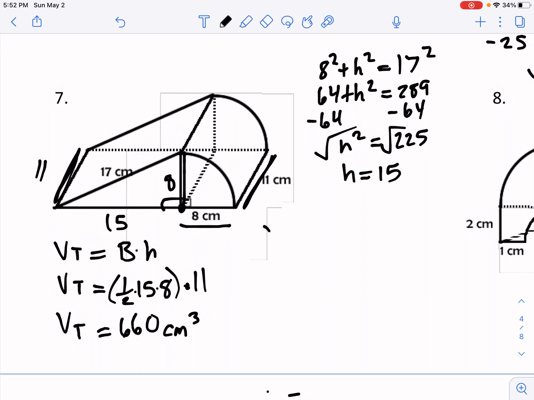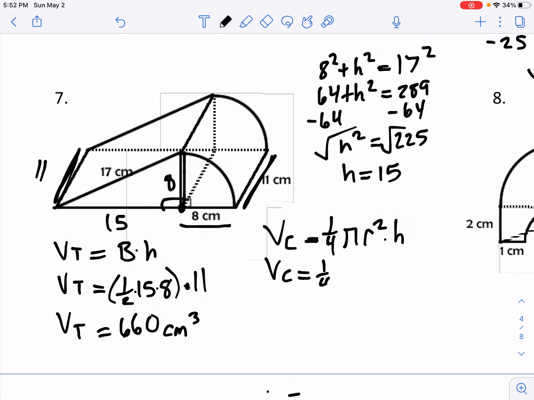But then we also have to find the volume of, I'm going to put VC for that quarter of the cylinder. We know the volume of a cylinder is pi r squared times the height, right? But this is a quarter of a cylinder, so if we multiply everything by a fourth, that's going to give us the volume that we need. Let's plug in the information that we know.